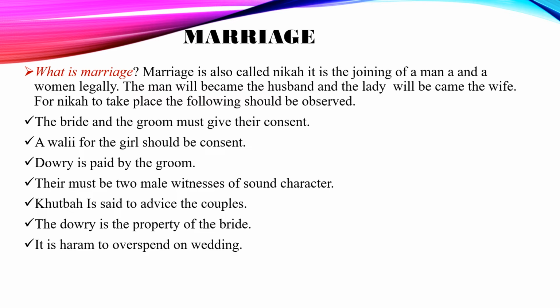Number 1, the bride and the groom must give their consent with a healthy mind. Number 2, a wali for the girl should consent. Wali is anybody who is responsible for the girl, maybe her parents, her brothers, her uncles, her relatives, anyone who is responsible for her. That's called the parent guardian. So the wali, a parent guardian for the girl, should also be present, be of sound mind, and should also consent.